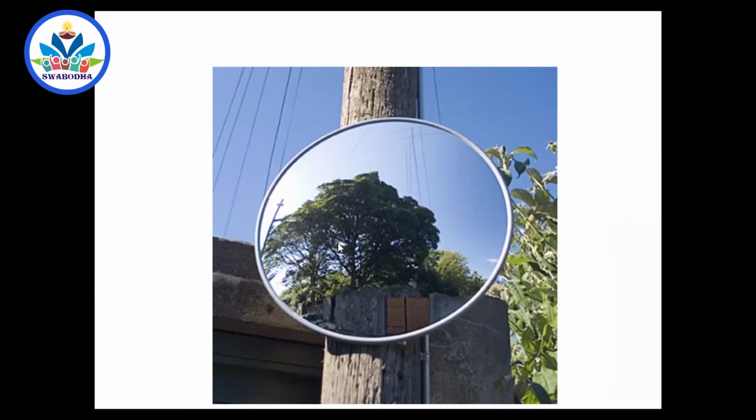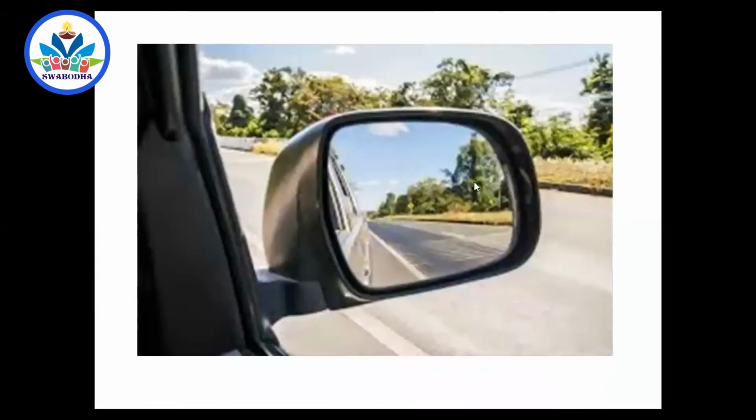You shouldn't keep the object behind the mirror. No image is seen of the objects which are behind. That is the beauty of convex mirror. So this is the rear view mirror. You can see the image of many objects behind the mirror. Its field of view is very large.